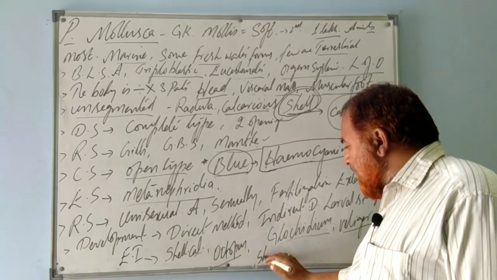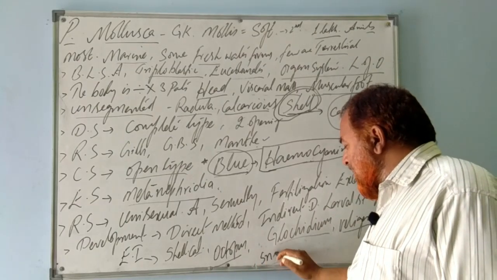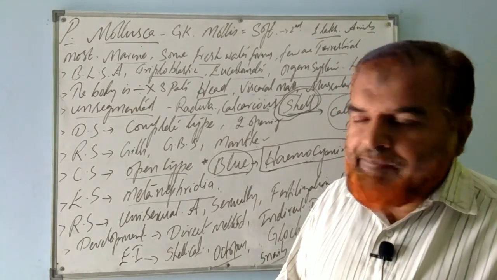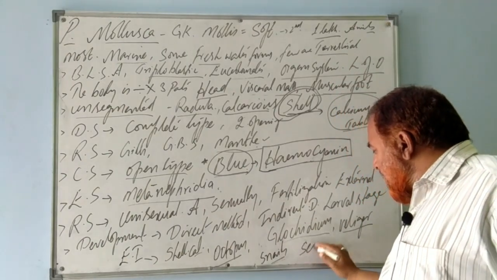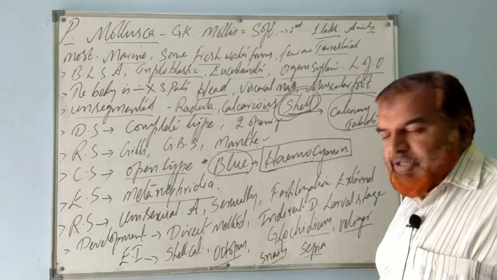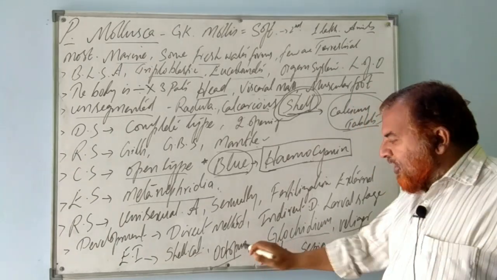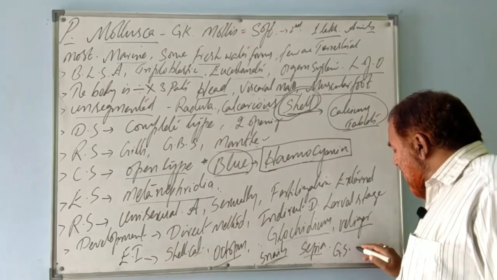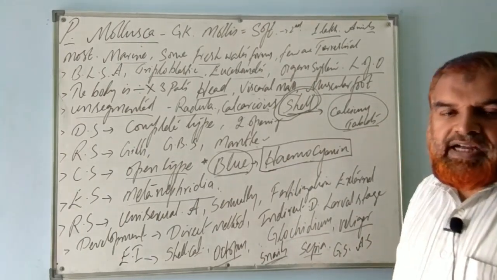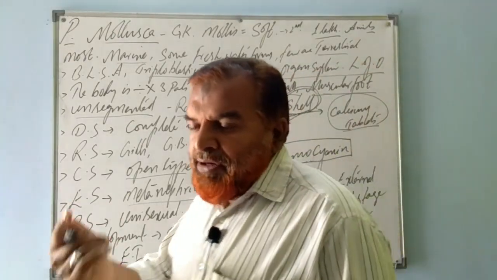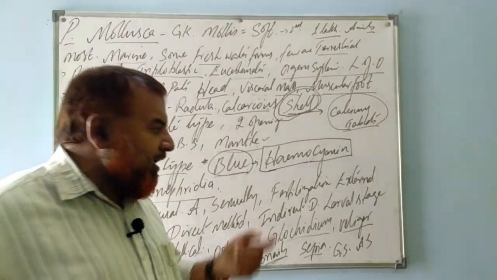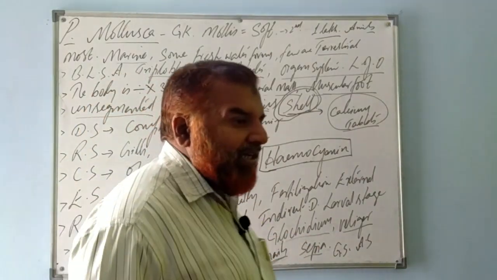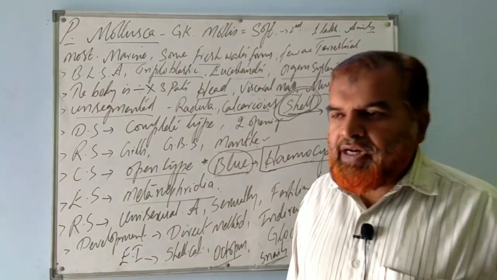Then snails, commonly what we call snails: garden snail, apple snail, known as Pila globosa. Then one more known as Sepia, also known as cuttlefish. Very big fish, Sepia, commonly known as cuttlefish. Very soft, right? Then one animal known as Dentalium, also known as elephant tusk shell because it looks like that. So many animals are there. It has three classes: Gastropoda, Cephalopoda. Classes are not there in your syllabus.